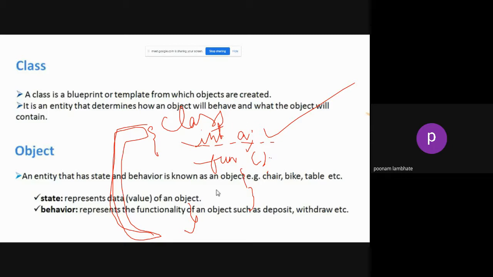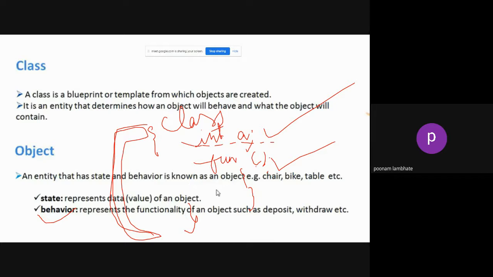And these functions are not called functions or methods, well, you can call them that, but a better word is behavior. So we have states and behaviors inside our classes. They are nothing but your variables and functions, but the way to call them is states and behaviors, so that you can distinguish which is a method and which is a behavior. A method can be anything, but a behavior is always of the class.